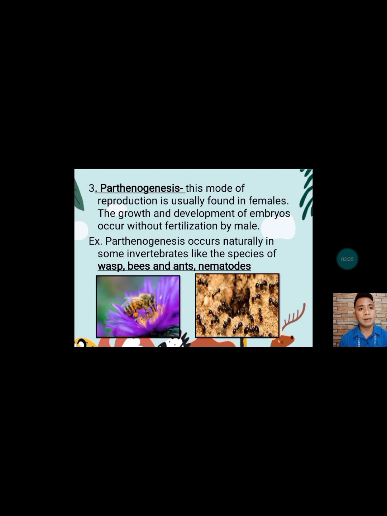Next is the parthenogenesis. This mode of reproduction is usually found in females. The growth and development of embryos occur without fertilization by male. So example of parthenogenesis occurs in some invertebrates like the species of wasp, bees, and vertebrates which is the nematodes.